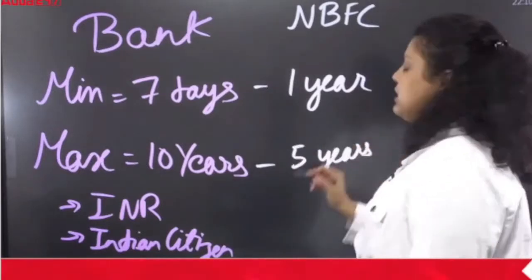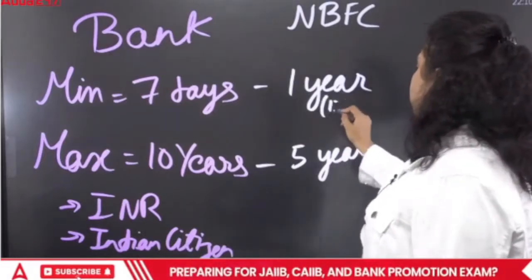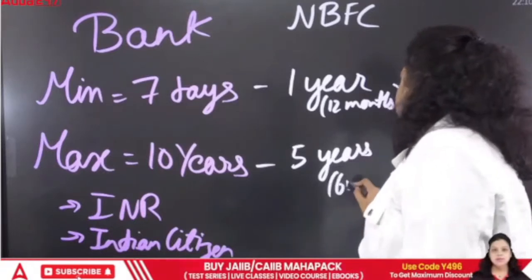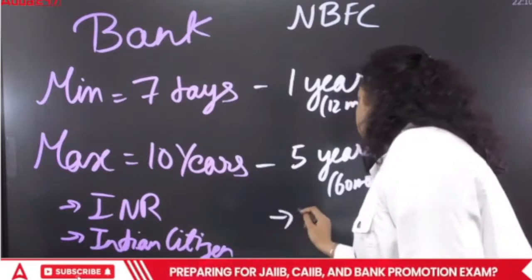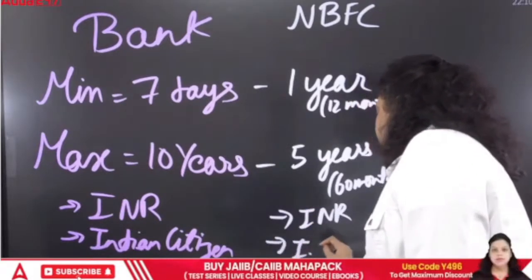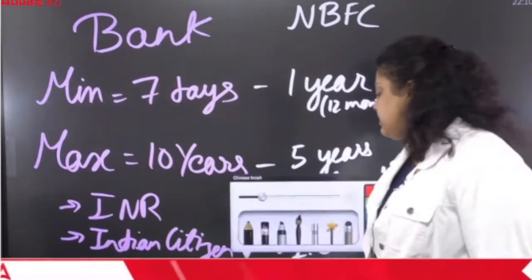Sometimes in the question it will be asked in months, so the unit will be months: 12 months and 60 months. Do remember them in months only. This FD will be maintained in Indian currency and by an Indian citizen only. This is the case of an NBFC.